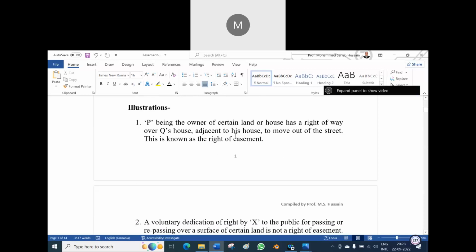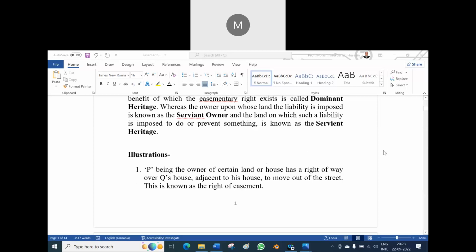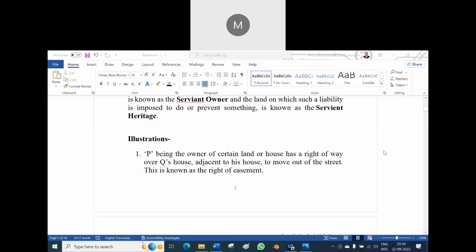Read the illustration loudly. P, being the owner of certain land or house, has a right of way over Q's house, adjacent to his house, to move out of the street. This is known as the right of easement. Now you tell me here, who is the dominant heritage and who is the servient owner? I mean servient heritage. Q's house is the dominant heritage, sir. Okay. Q is dominant owner.